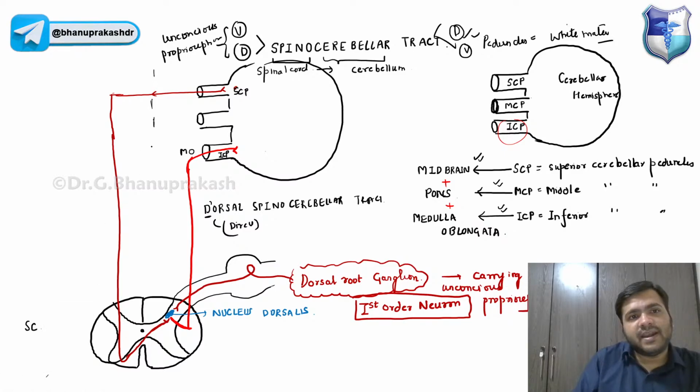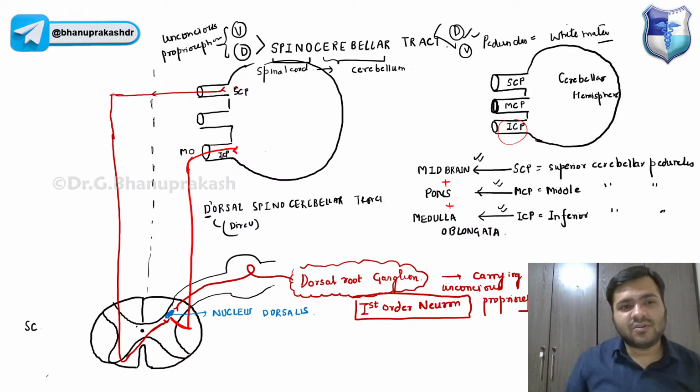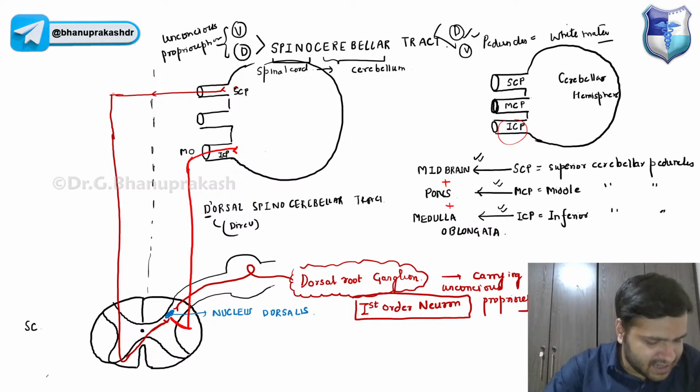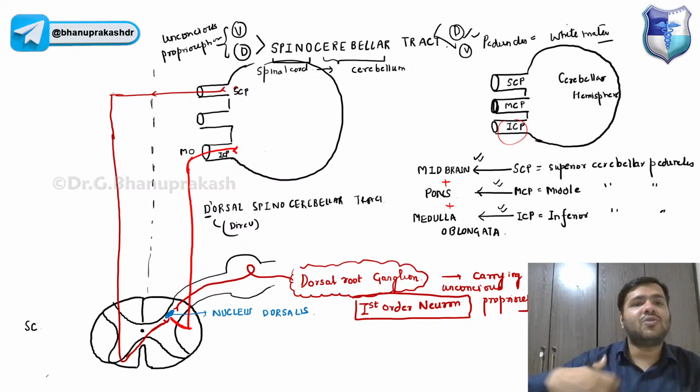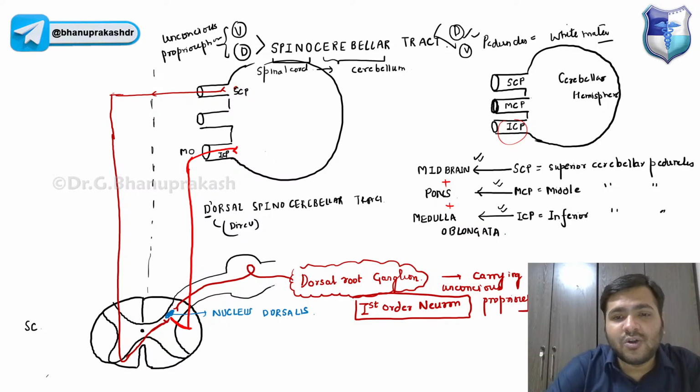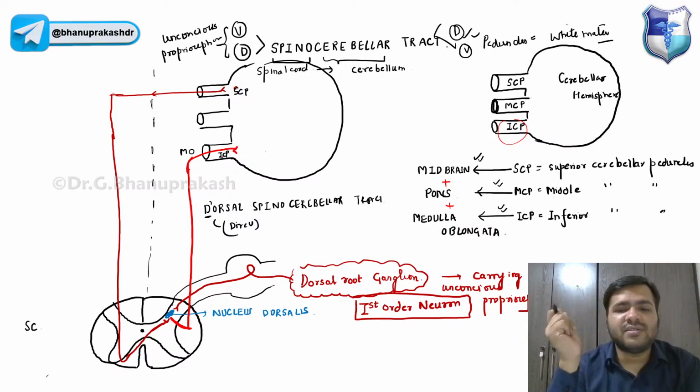Now, let us suppose this is the midline, guys. Once the fibers have decussated to the other side, they go upwards and again go on to the same side. Why do we need this pathway? Can anyone tell me why this neuron cannot go directly like the dorsal spinocerebellar tract? Why is it taking this long path to go on to the same side only? So remember, guys, the reason is when it runs on the opposite side, it gives collateral to the opposite cerebellar hemisphere.